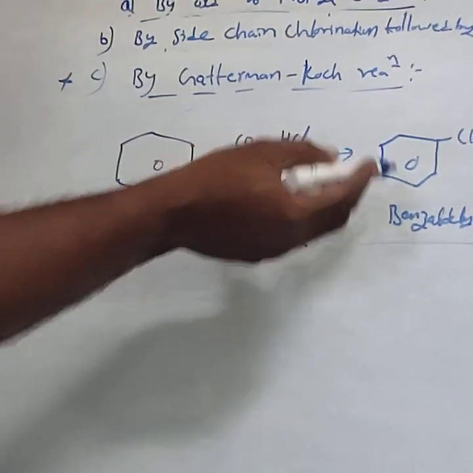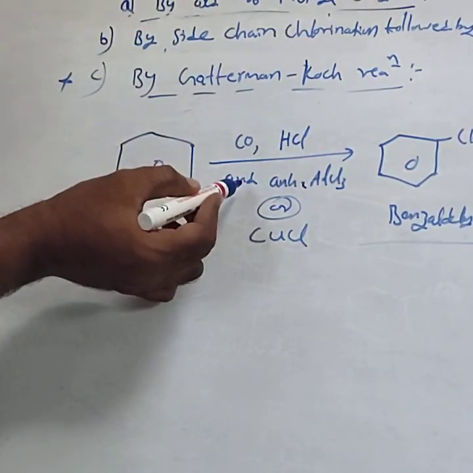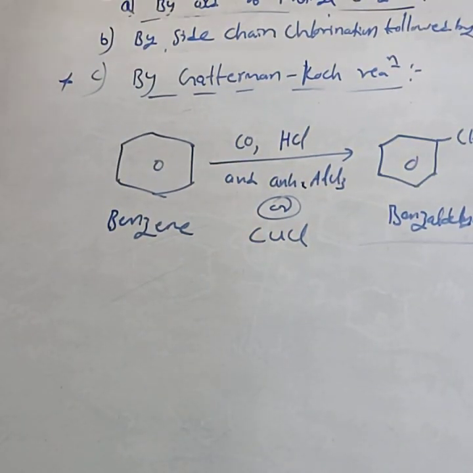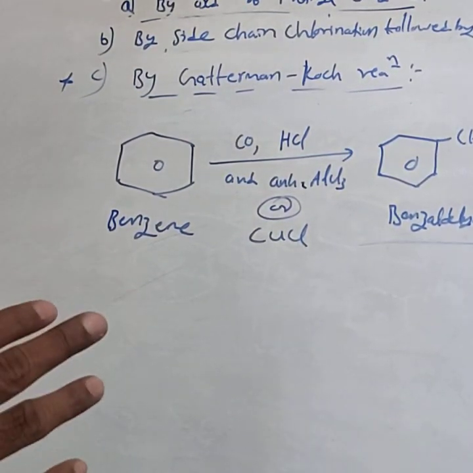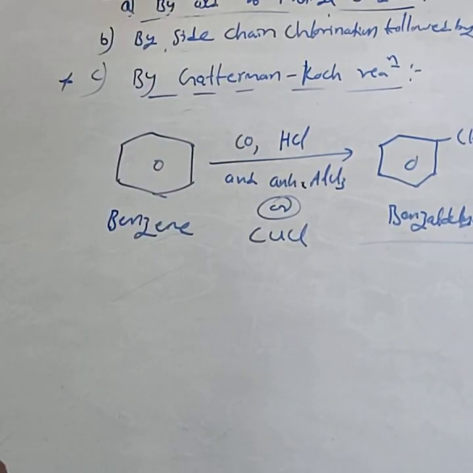Just write this one, you get full marks: benzene treated with carbon monoxide and HCl in the presence of anhydrous aluminum chloride, benzaldehyde is formed. This reaction is called the Gattermann-Koch reaction. I think you have to be familiar with Rosenmund's and Gattermann-Koch reaction. Any doubt, you can ask again, I will repeat. Okay. Next, consider the special methods for the preparation of aldehydes. Then similarly, consider the special methods for the preparation of ketones.